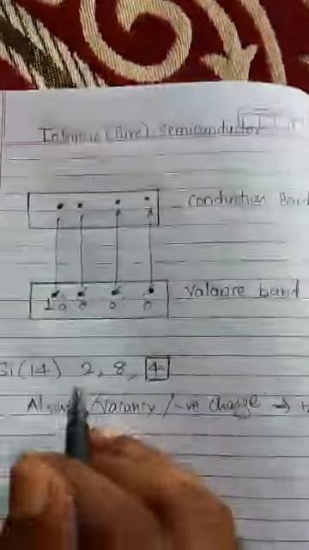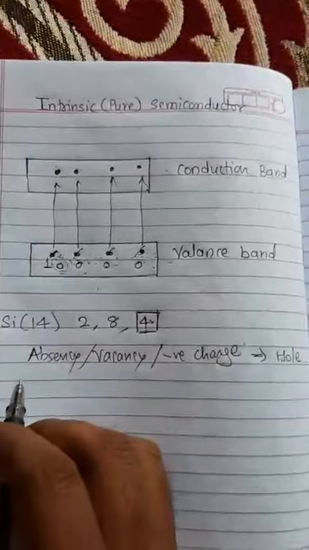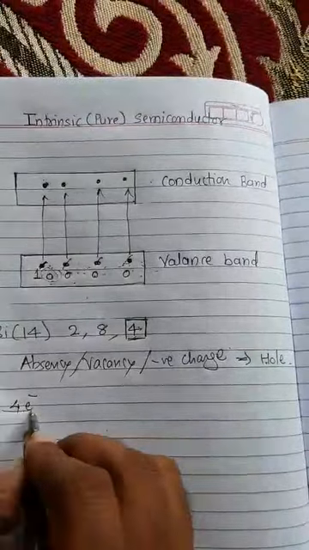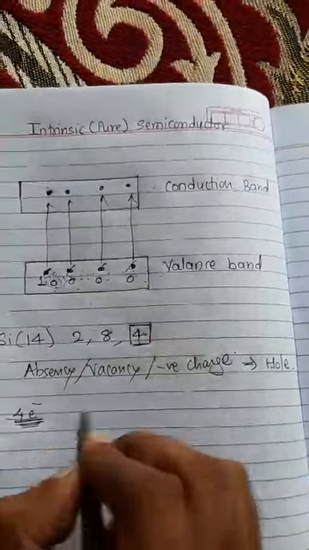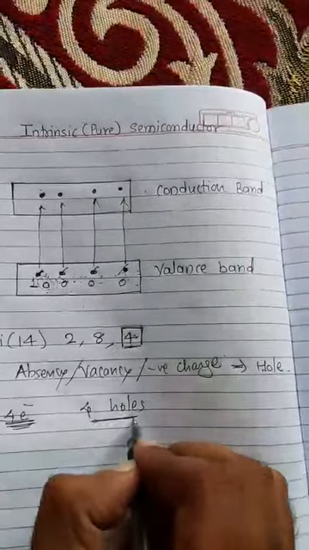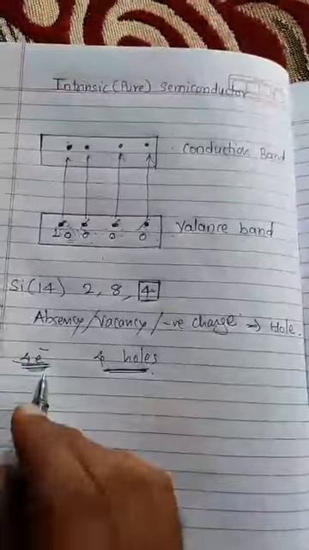Now you observe that for a semiconductor, there are 4 electrons, meaning 4 negatively charged particles in the conduction band, and 4 holes present in the valence band. Means the number of electrons and the number of holes are both the same in the case of the semiconductor that is intrinsic or pure.